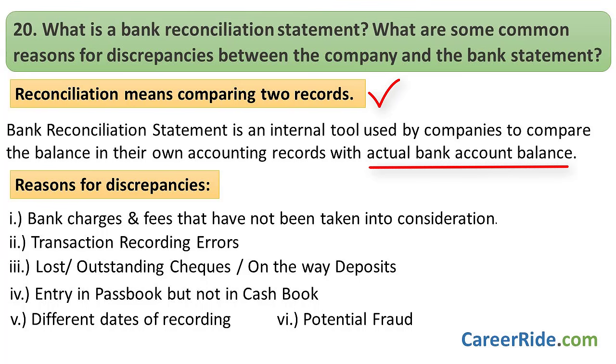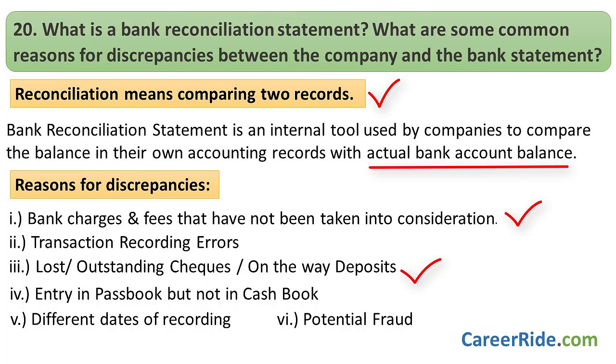Accountants are expected to reconcile the statements periodically, and in case of bank reconciliation, they usually do it monthly at least. The most common reasons for the discrepancies to occur are, the first one is bank charges and fees that have not been taken into consideration. Then there may be some errors in recording a transaction, which may cause these discrepancies. Then lost and outstanding checks, where the check either didn't reach the bank or hasn't been cleared yet, can be a reason.